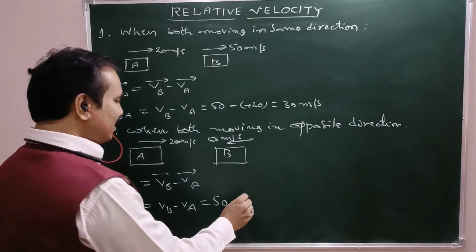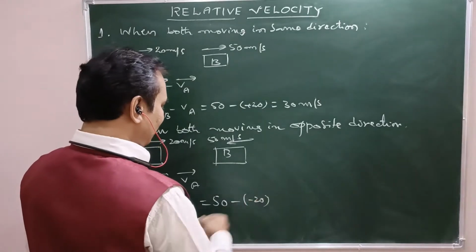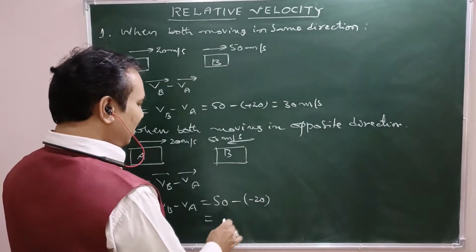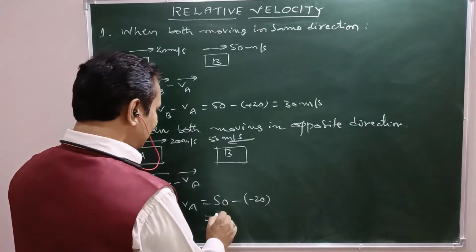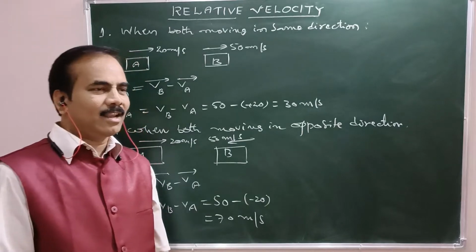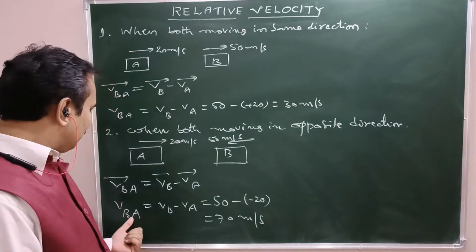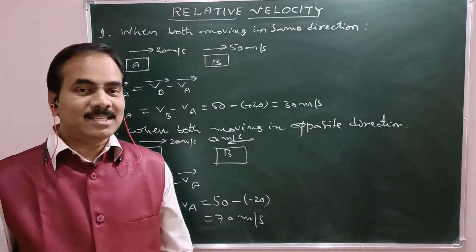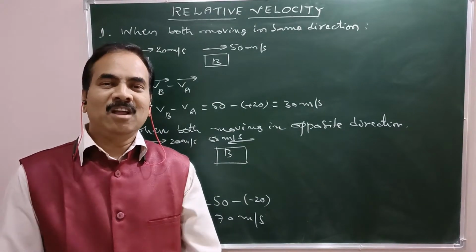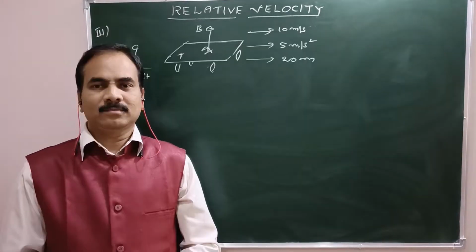That is 50 minus of minus 20, that is 50 plus 20, that is 70 meters per second. So here, A measures as if B moves with a speed of 70 meters per second.